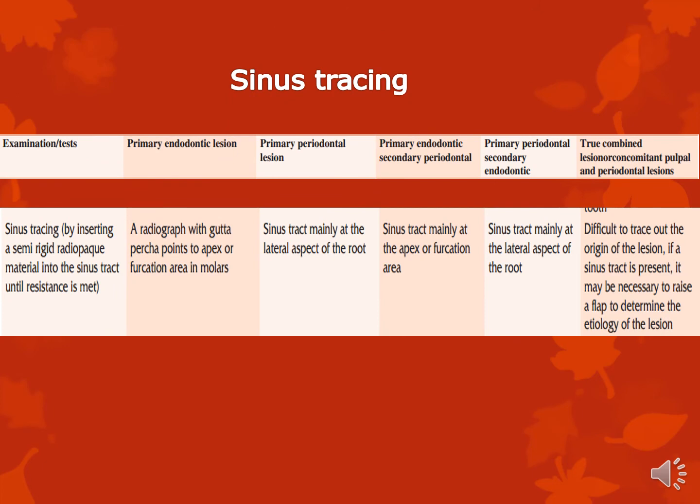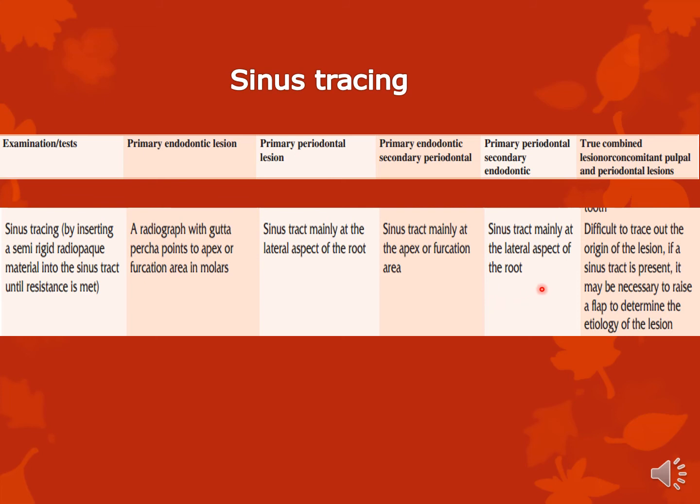Sinus tracing, I already spoke to you about this, using gutta percha, which points to the apex or the furcation area in molars. A primary perio lesion, if you put a gutta percha point, will almost always end on the lateral aspect of the tooth. It will not go towards the furcation or towards the periapical area. Primary endodontic, secondary perio, again it will go towards the apex or furcation.